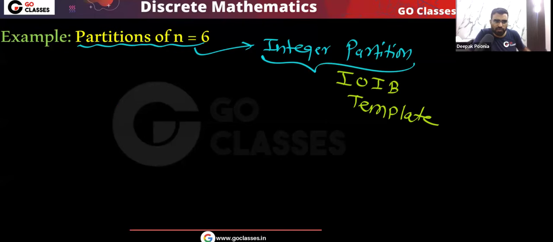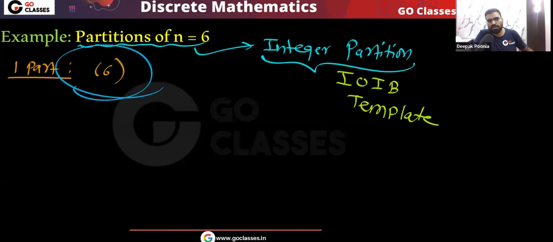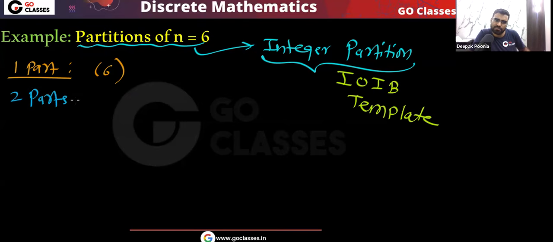Let's go one by one, step by step. How many one part partitions are there? Let's consider the one part partition. That will be only 6. I want n equal to 6, remember. How many two part partitions? Very simple. I can create 5 plus 1, or 4 plus 2, or 3 plus 3. That's it. Nothing else. Tell me, how many three part partitions?